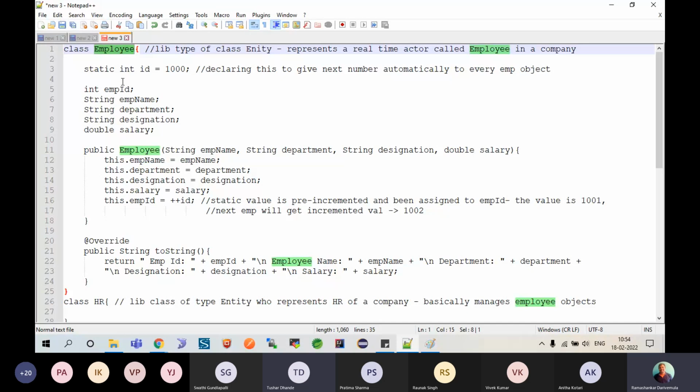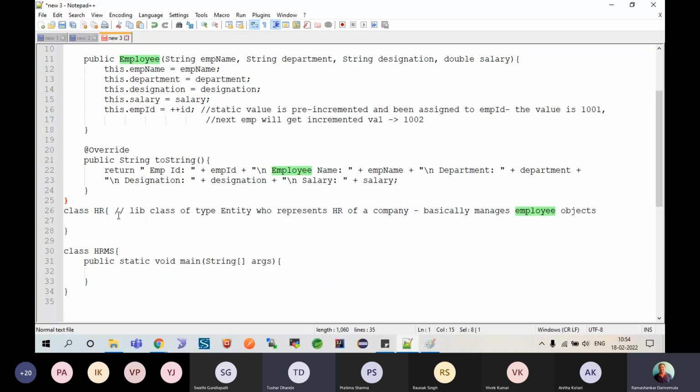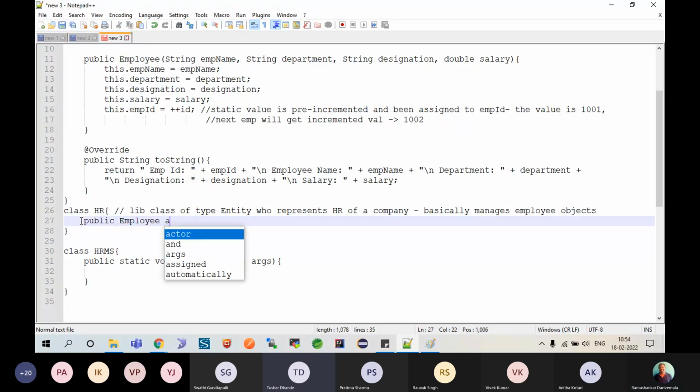He probably may have some behaviors in future, but currently an employee can be used only by other actors like this. So here the HR has a functionality, public, with return type Employee. You remember this model of method, giving admission to students. Similarly here, appoint an employee.